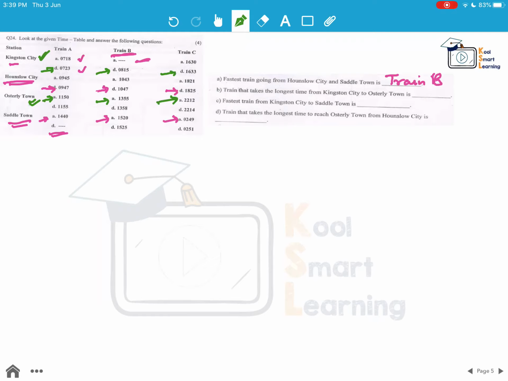I am just marking which two have to be taken for this process, and then we subtract and find out which train is taking the longest time. Here again the answer comes out to be train B.